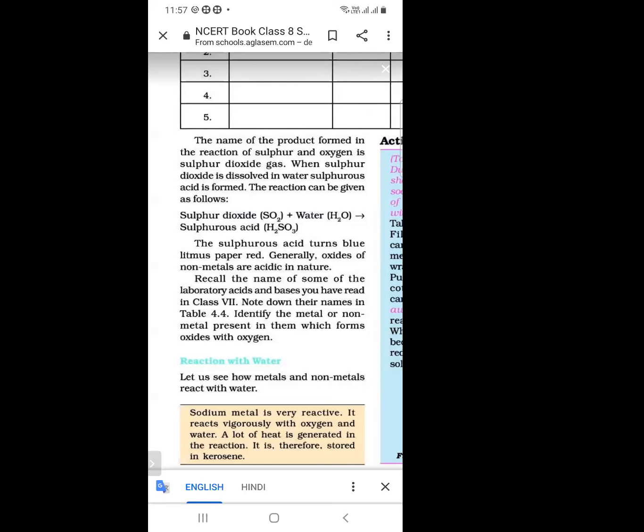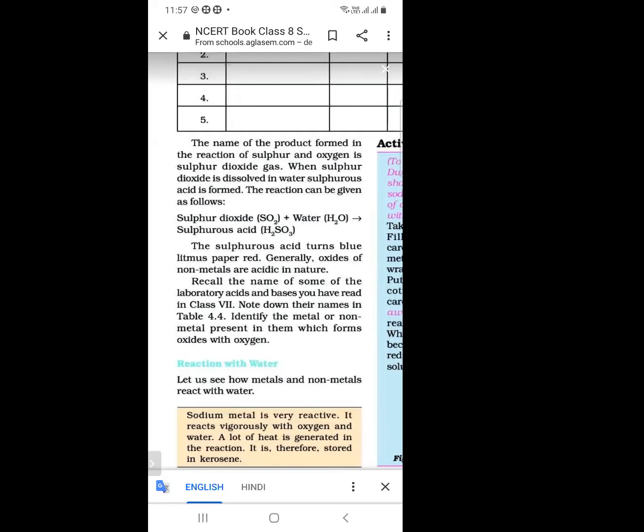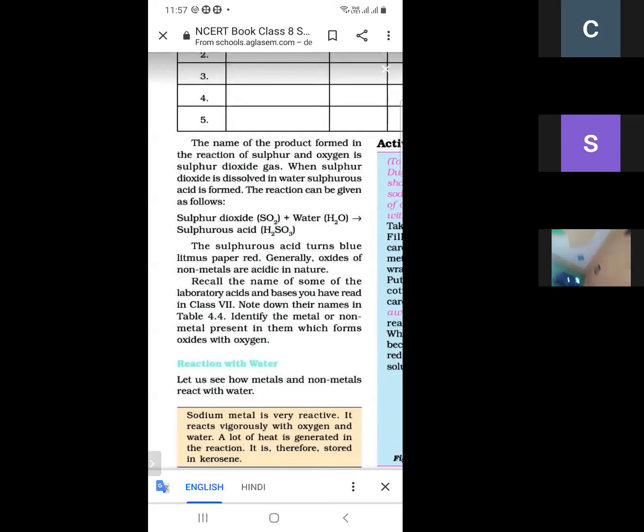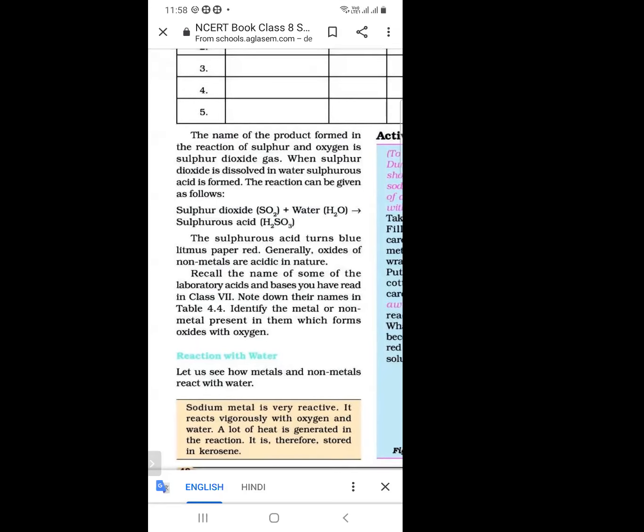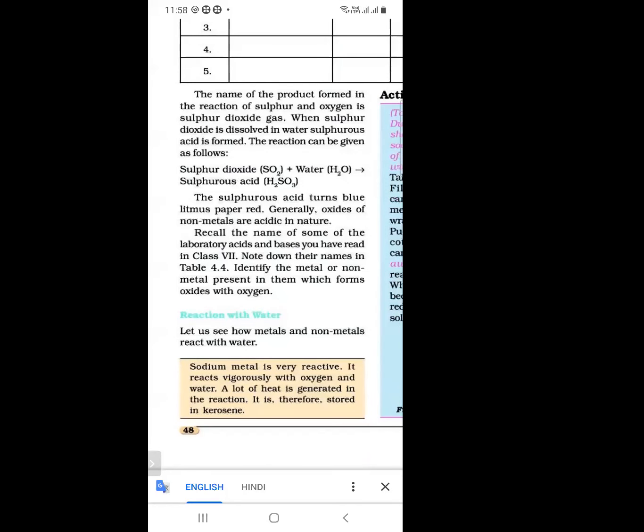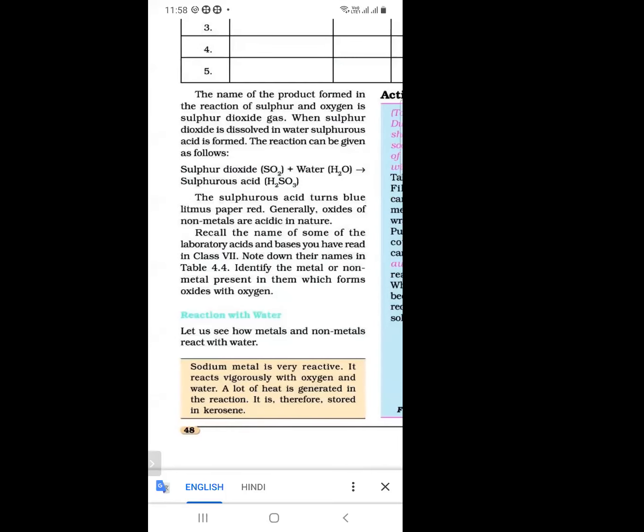And some metals, just like iron, react very slowly with water. Some metals do not react with water, and non-metals do not react with water. Non-metals react with oxygen, but non-metals do not react with water. So this is the conclusion. These are two basic chemical properties of metals and non-metals.